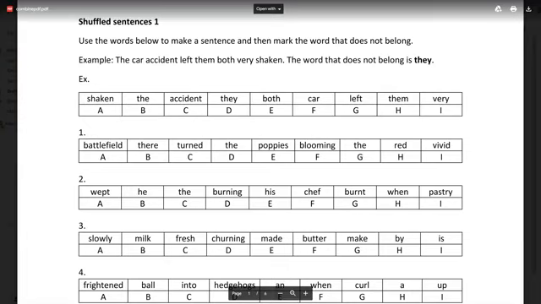Hi Josh, hi Preet, hi Arshia. Try doing the first one, all of you. I'm still waiting for you to give me the answer for the first one, then we can move on to the second one. That's easy. I'll repeat. Sentence number 1 is: battlefield, there, turned, the, puppies, broming, the, red, vivid.